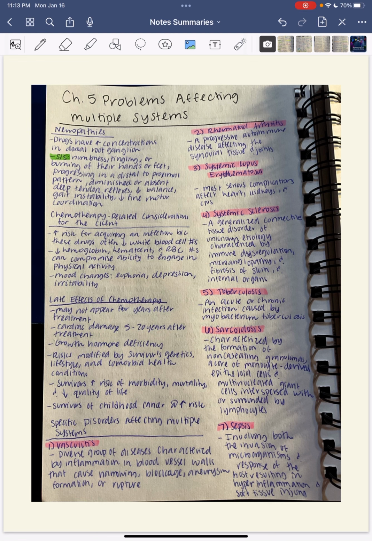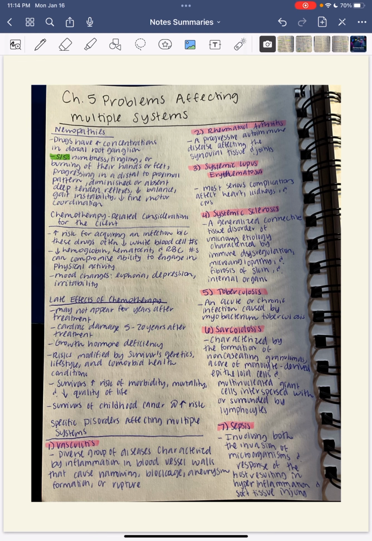Systemic sclerosis is more of a generalized connective tissue disorder that doesn't really have a specific cause, and it's characterized by the immune system becoming deregulated, microangiopathy, and fibrosis of the skin and internal organs. Tuberculosis is something that can be either acute or chronic. It's caused by this bacteria called Mycobacterium tuberculosis.